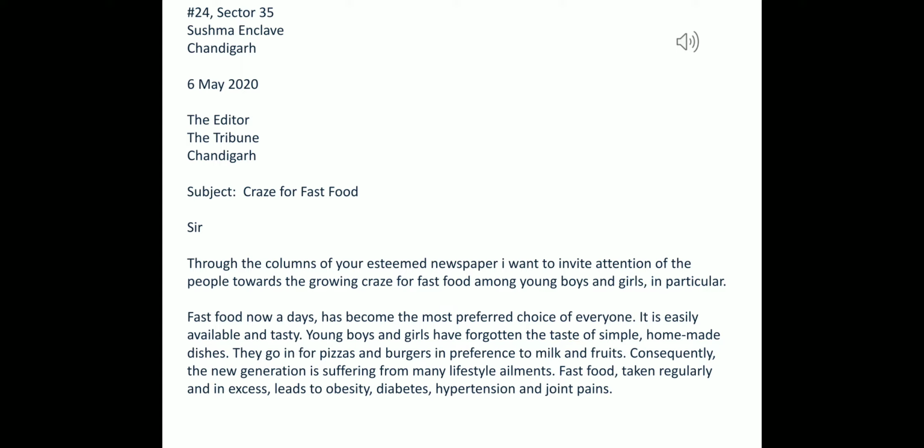Next, fast food taken regularly and in excess leads to obesity, diabetes, hypertension, and joint pains. So further I have told that these types of effects, in detail, people will face if they continue this bad habit of fast food consumption.